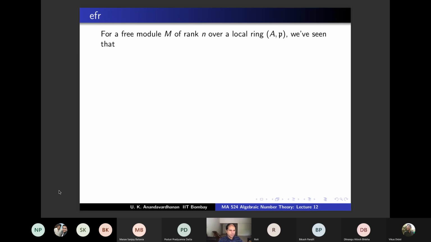We saw that it's of dimension equal to N, the same N. This needed an argument, a Nakayama kind of argument, and it's the same dimension. So M by PM is a vector space of dimension N over the field A by P. So this is going to be used now.